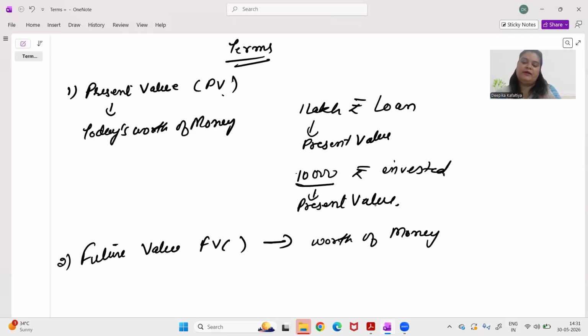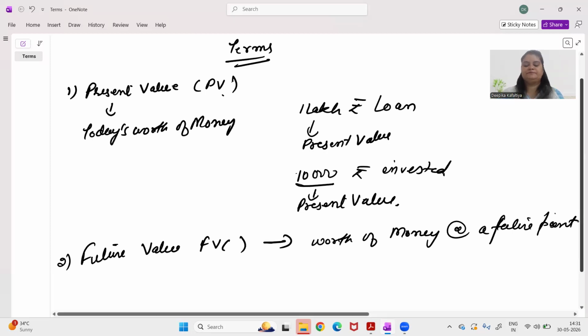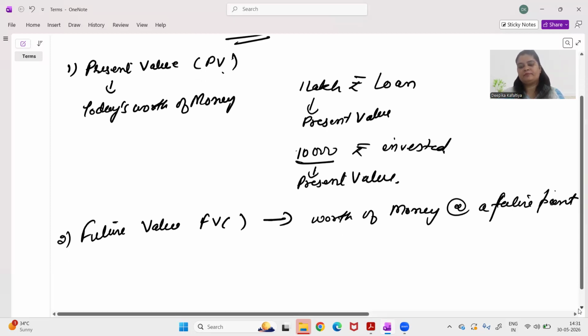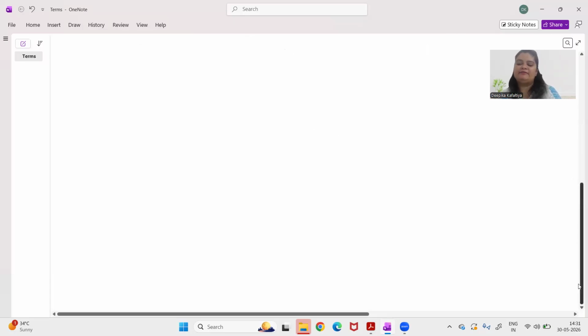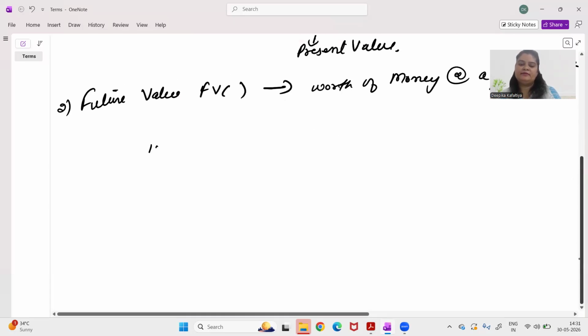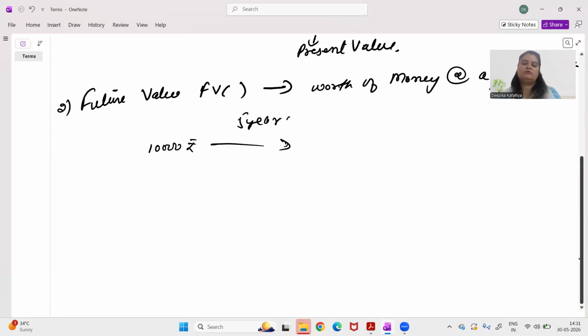For example, let's say I invest again 10,000 rupees today for 5 years in an investment that gives me 11% return per annum. I want to know if my money grows at 11% every year, how much will it become after 5 years? So this is called future value.